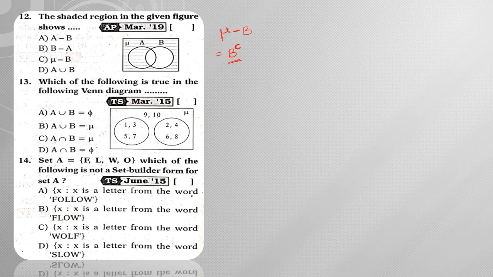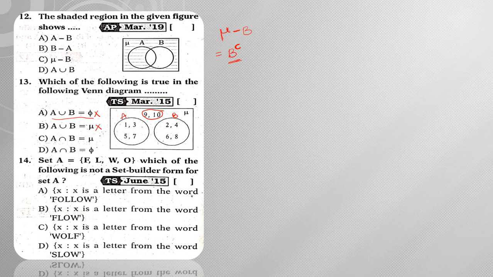Next, which of the following is true in the following Venn diagram? Now this is my set A and this is my set B, and A union B is equal to 5. Can you say A union B is equal to 5? There are a number of elements present in A and B, so when you take union, this is false. Next, A union B is equal to mu. Is it? No, because 9 and 10 are outside the sets A and B. So that's why this is also not possible.